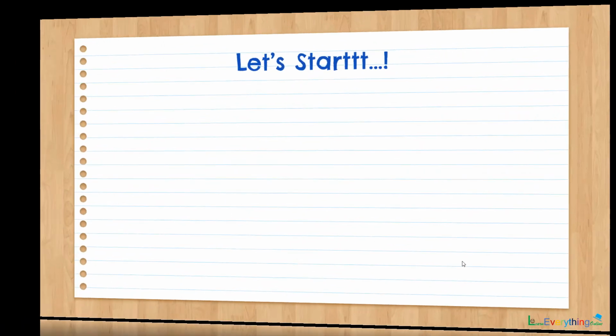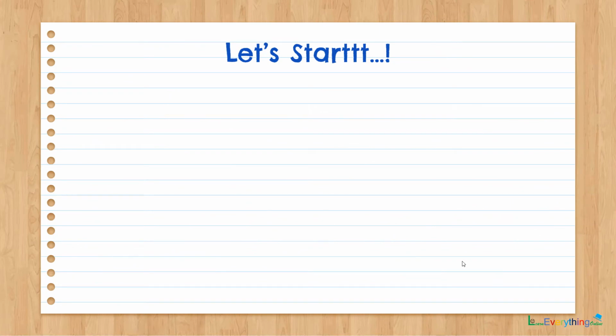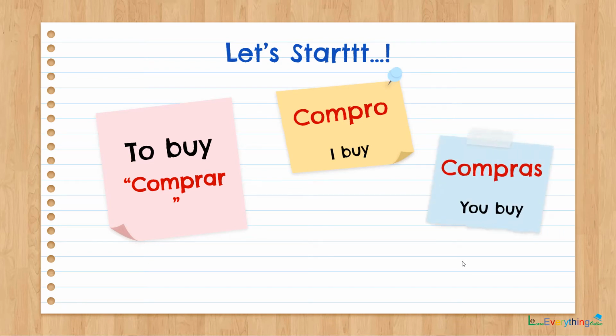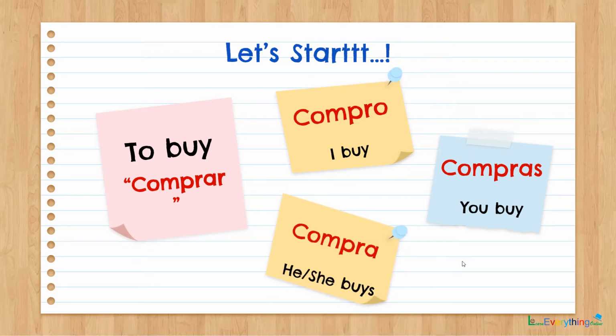The next verb is to buy. To buy is comprar. So the first person form is I buy, yo compro. You buy, tú compras, and he or she buys is él or ella compra.